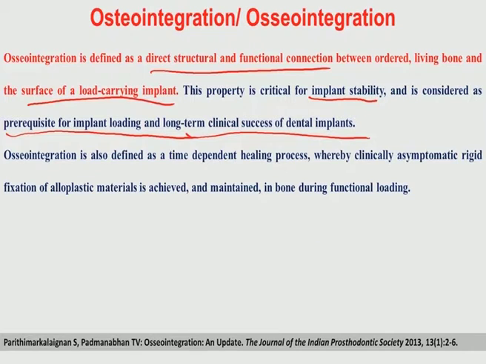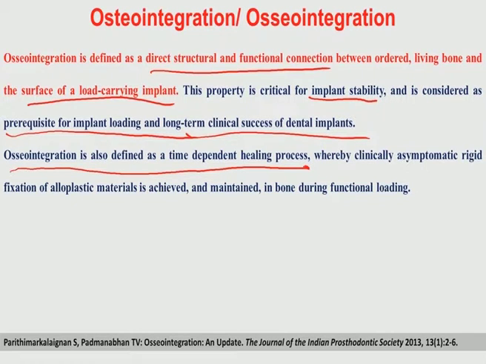More textbook type of definition has been given here. It is defined as a time dependent healing process. That means it is a kinetic process, and therefore, when you are to do this kind of testing in animal models, you have to do it also at different time points.